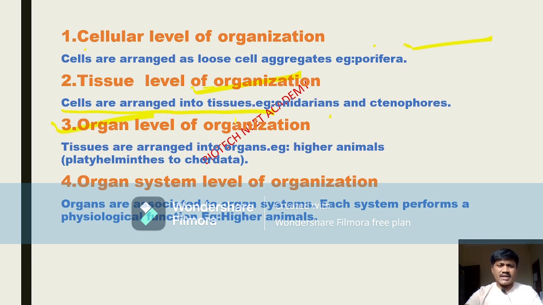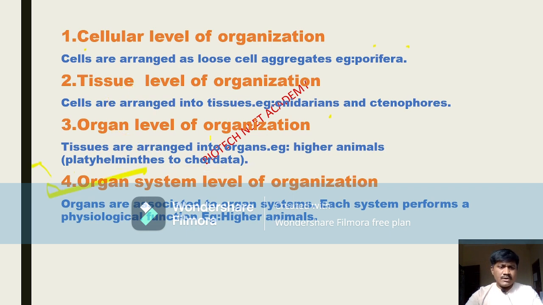The third one is organ level of organization. Tissues are arranged into organs. Now complexity is increasing. Observe: first is the cell level, then the tissue level, and then, as complexity increases, the organ level of organization. Where can we observe this? In higher animals, from Platyhelminthes to Chordata phyla. I hope you are getting it.